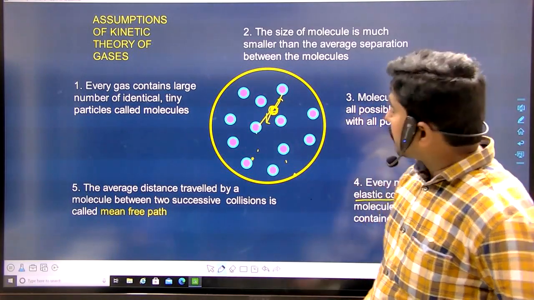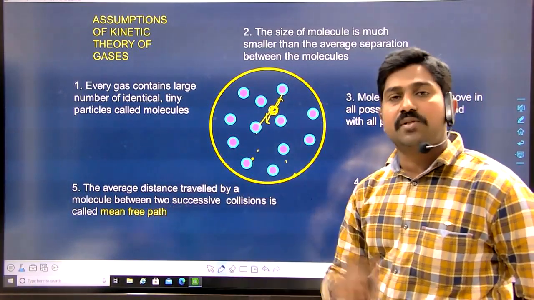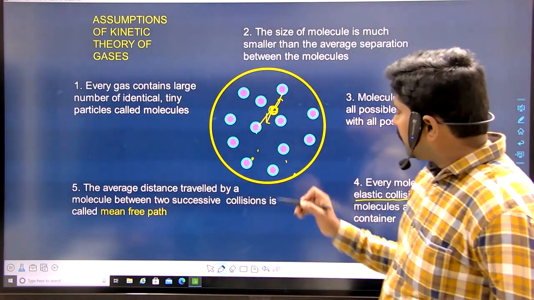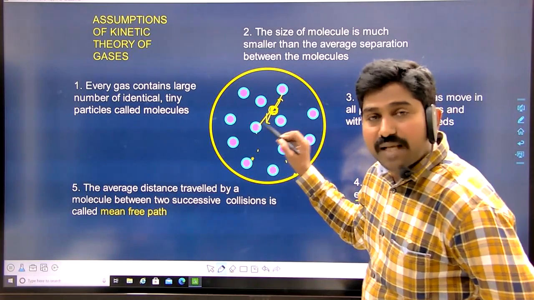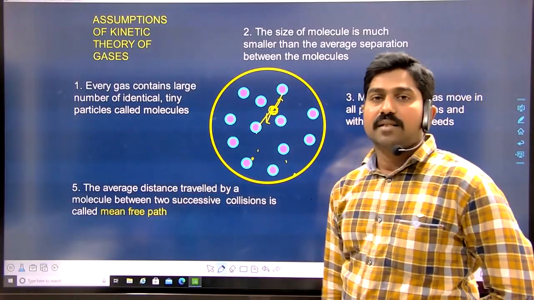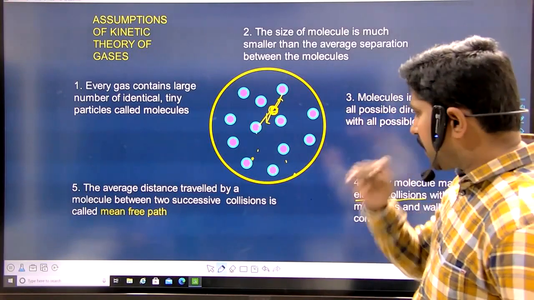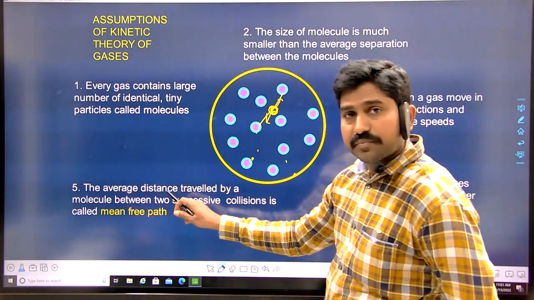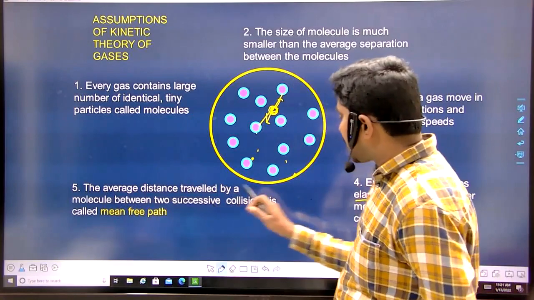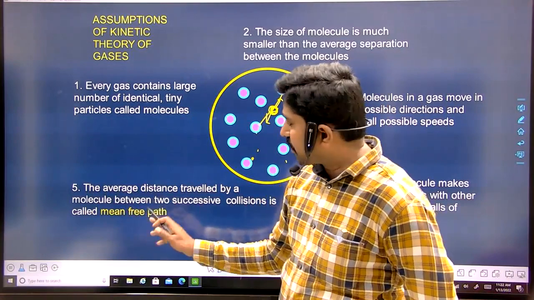In all these cases, can you expect that it travels the same distance between two successive collisions? No, not possible. In one collision, it may travel more distance. For another collision, it may travel less distance. So always the distance traveled between any two successive collisions is not the same. Always the number changes. But if you consider from probability conditions, if you calculate the average distance traveled by a molecule between two successive collisions throughout the collisions, that is called the mean free path. So that is said to be the mean free path.